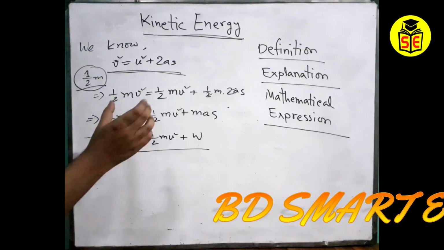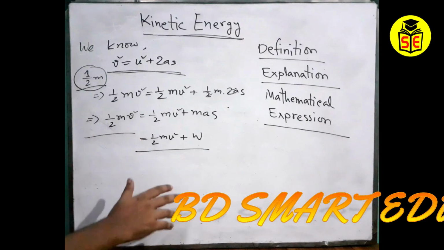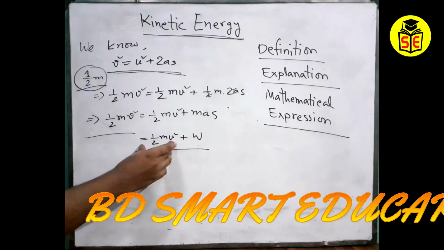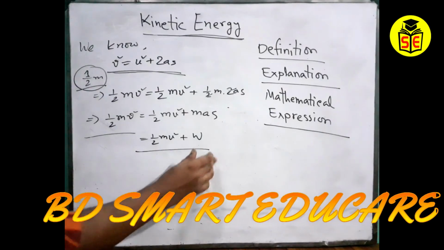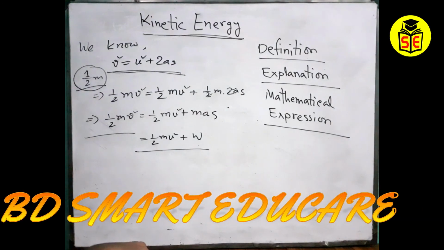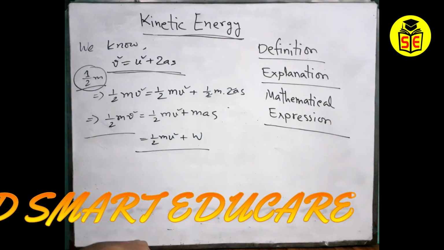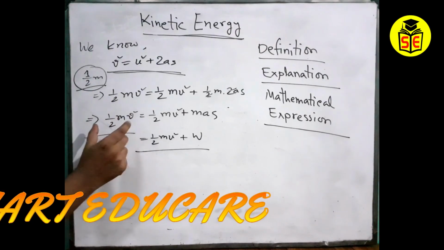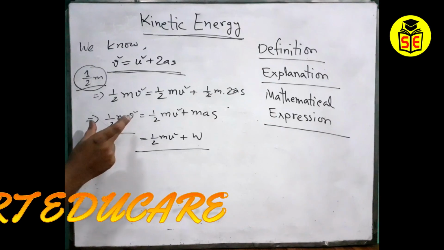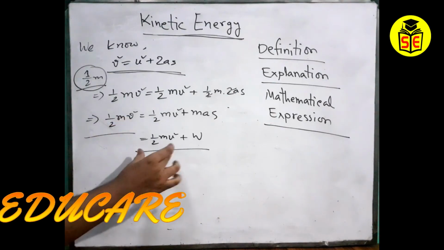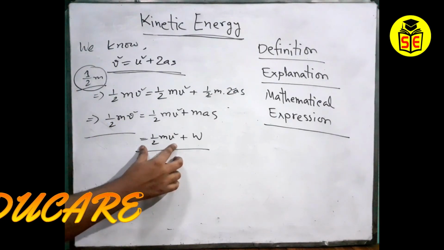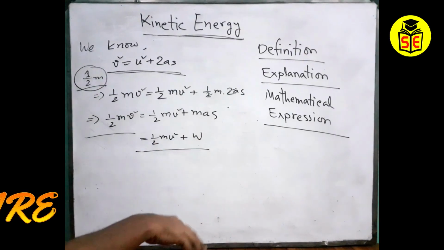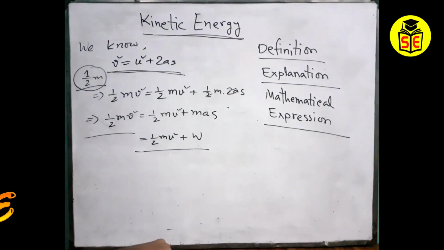Since 10 minutes he has done some work, and the total of this work and his previous kinetic energy will be his present kinetic energy. So we can write this statement: the present kinetic energy of any object will be the total of its previous kinetic energy and the work done. Okay, so I think everything is clear to you.